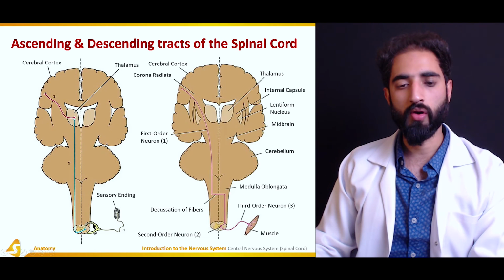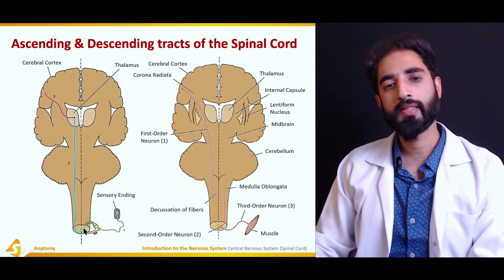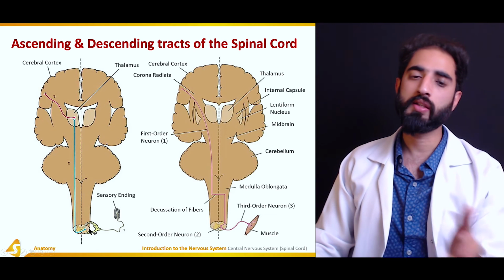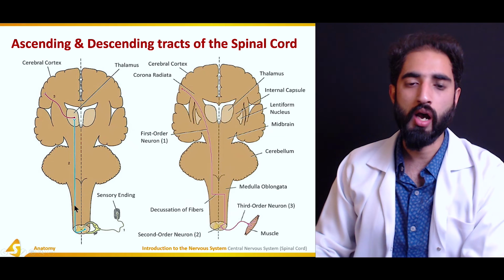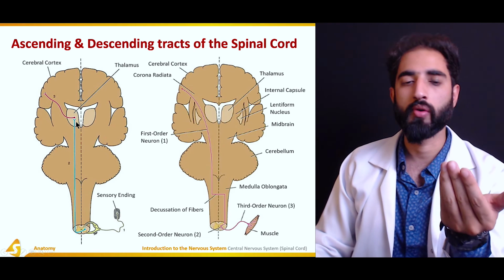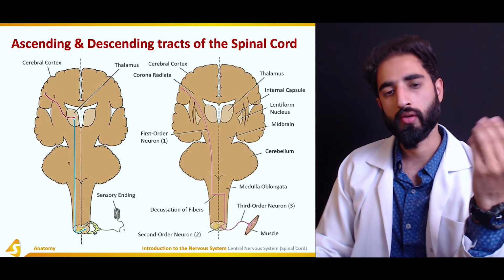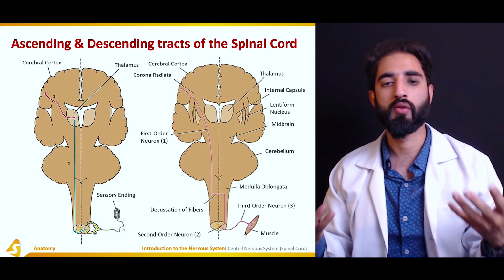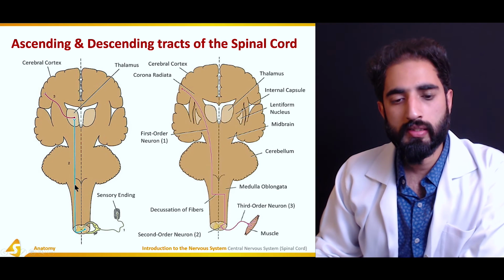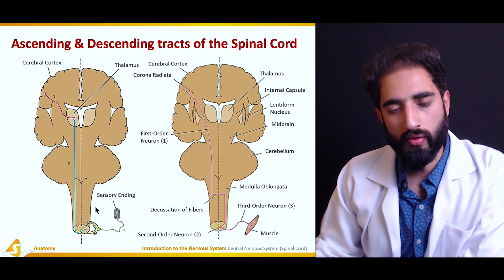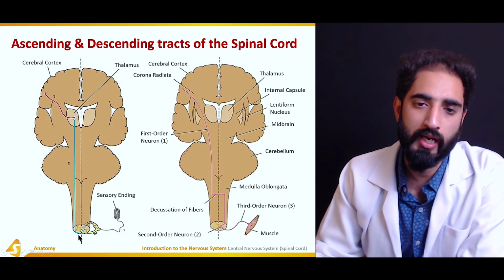Now this first order neuron synapses in the spinal cord with the second order neuron, which crosses to the other side of the spinal cord, travels upwards and terminates, for example, in the thalamus. For example, the ventral-posterior medial nucleus or ventral-posterior lateral nucleus, or any nucleus of the thalamus. So this second order neuron, which originated from the spinal cord, has terminated in the thalamus. So this is the second order.